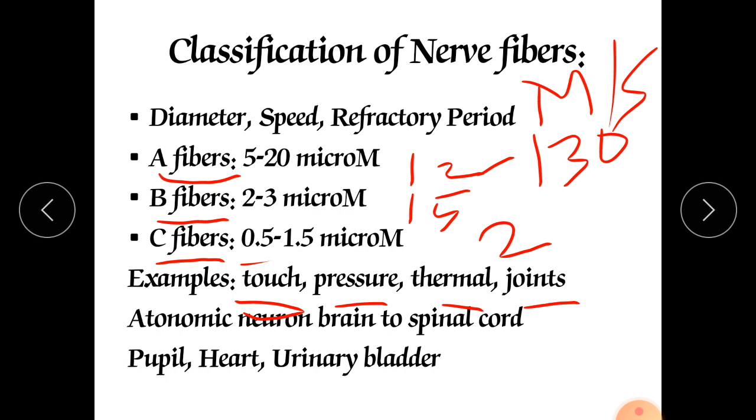When we are urinating, it contracts and relaxes when we have too much urine in our bladder. So for its relaxation and contraction we require B and C fibers. Both B and C fibers are included in all these types of organs.